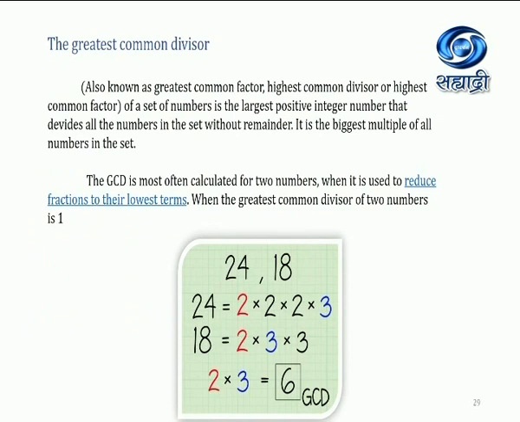Let's solve the examples. So before that we need to know the greatest common divisor. The greatest common divisor is also known as GCF, that is greatest common factor, highest common divisor or highest common factor of a set of numbers. It is the largest positive integer number that divides all the numbers in the set without remainder. GCD is often calculated for two numbers when it is used to reduce the fractions to their lowest terms. So here I have taken 24 and 18, then the GCD of both the values will be 6.